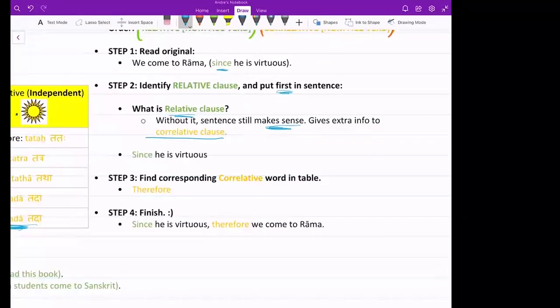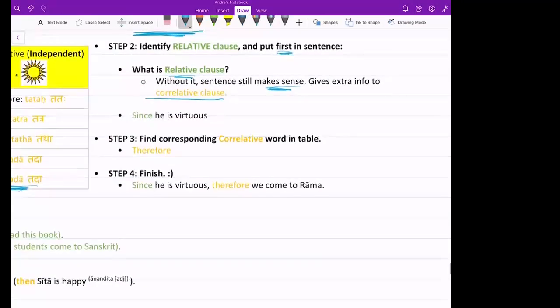What is the relative in this case? Since he is virtuous. So we come to Rama, that is correlative, independent. It stands by itself. You actually don't need this, right? The sentence still makes perfect sense without this relative clause. So we come to Rama, it stands by itself. Okay, so identify the relative clause and put it in, since he is virtuous.